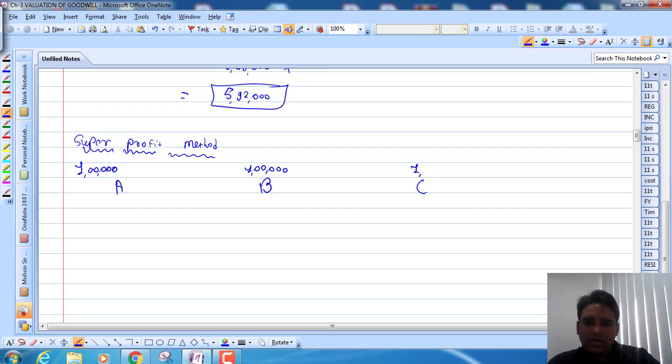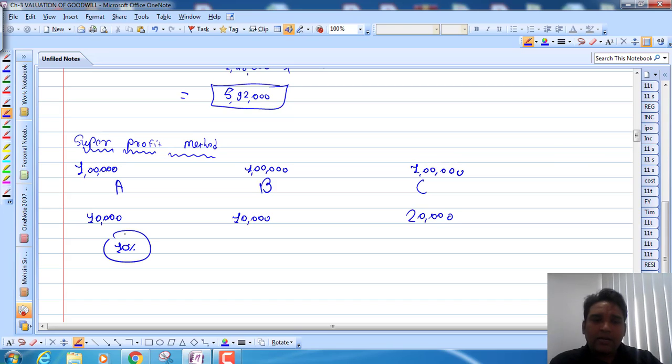A earned 10,000 by investing 1 lakh, B also earned 10,000 by investing 1 lakh, and C earned 20,000 by investing 1 lakh. So the normal rate of return is 10%.